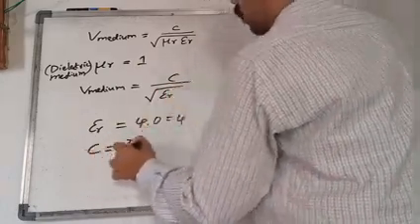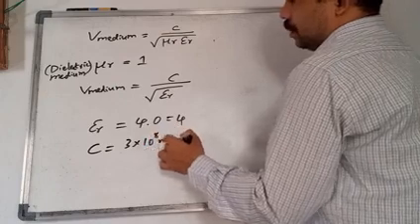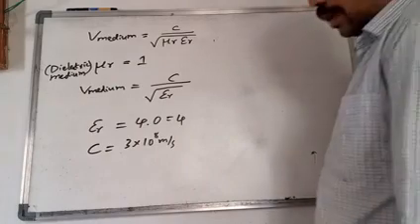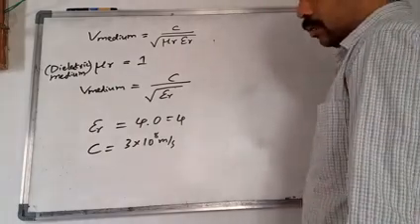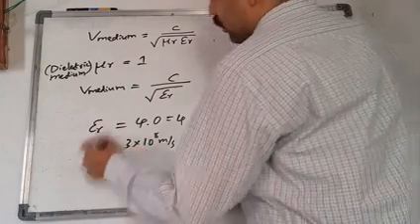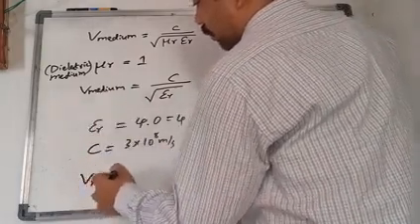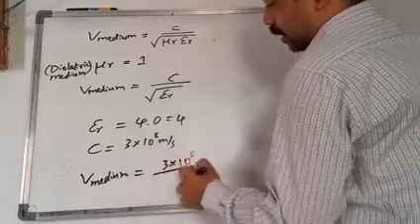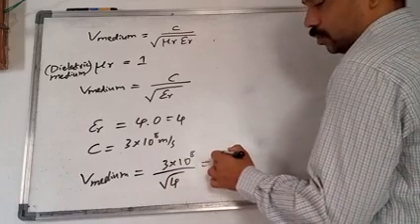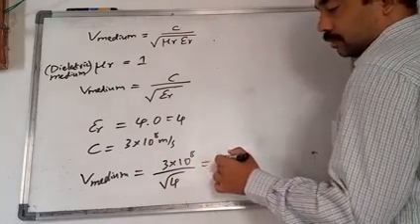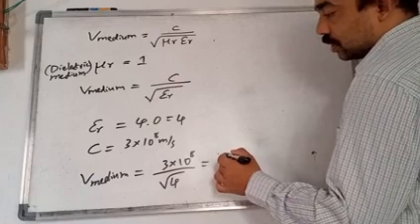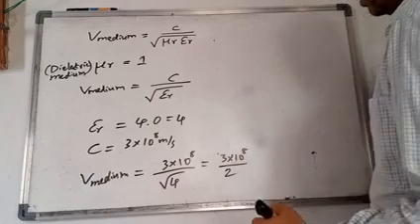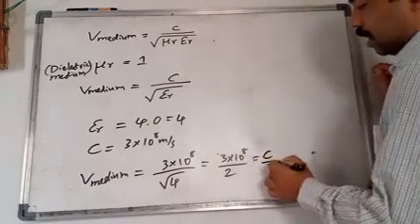C is equal to, as you already know, 3 into 10 to the power of 8 meter per second. This is the velocity of light in vacuum. So the velocity of light in a medium is equal to 3 into 10 to the power of 8 by root 4, which we can write as 3 into 10 to the power of 8 by 2. This is nothing but c by 2. The velocity became half.